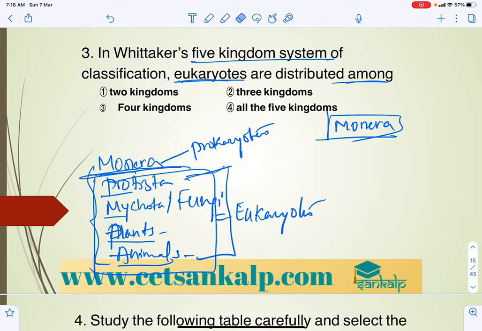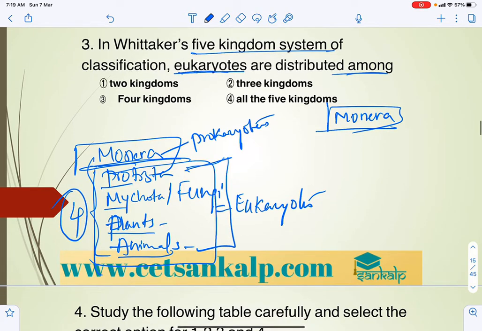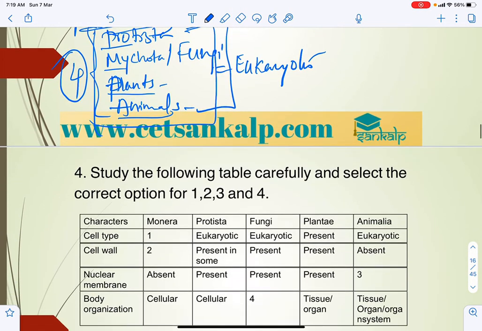So in this case, just count 1, 2, 3, 4, 5. Out of 5 except 1, how many are left? 4 kingdoms are distributed among the 4 kingdom classification.